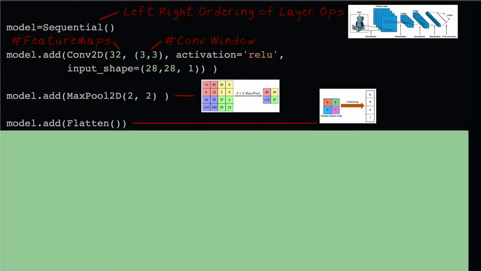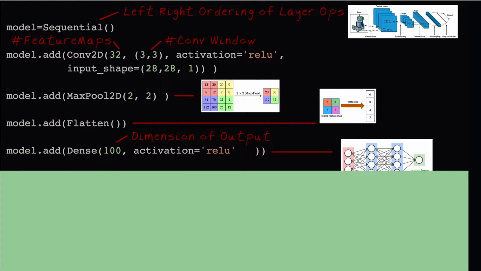Next, we flatten the network. After that, we append a dense, fully connected layer of 100 neurons using a nonlinear activation called a rectified linear unit, or ReLU for short. It has a response curve that reminds me of a semiconductor diode. There are other activation functions we could use, like sigmoid or hyperbolic tangent, but ReLU works very well. Our activation function needs to be differentiable so that backpropagation of the neuron weights can be computed.